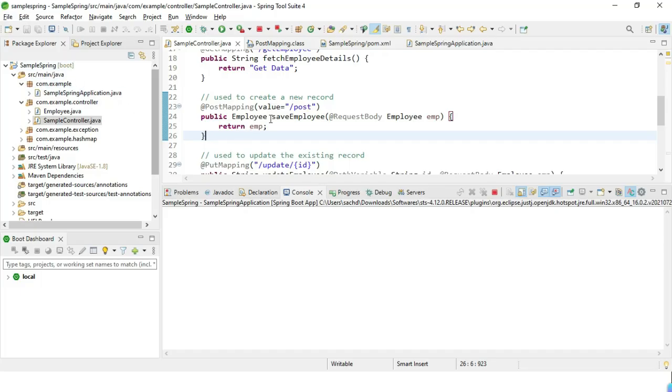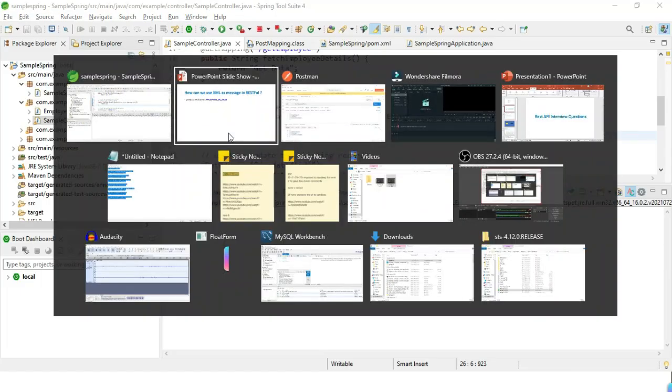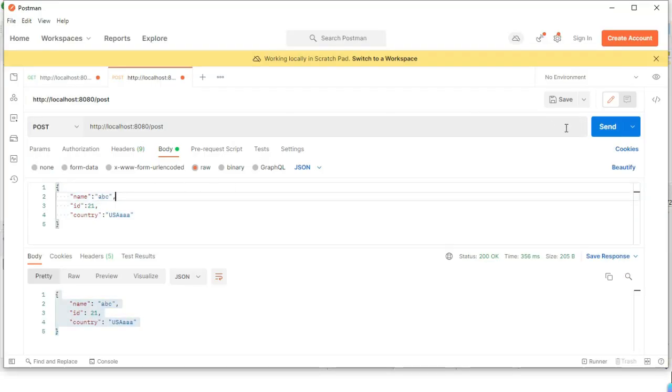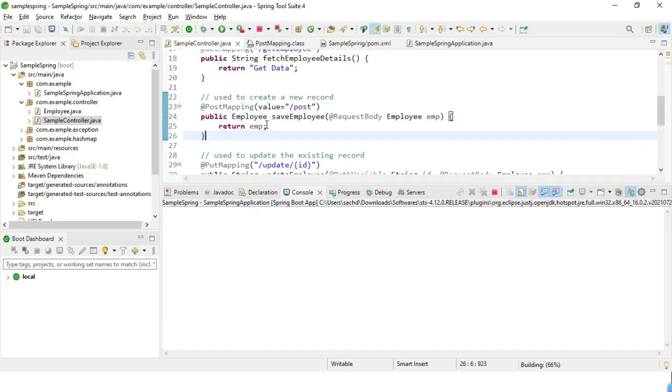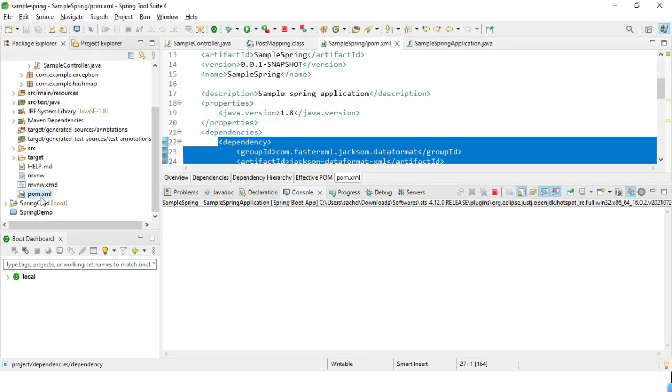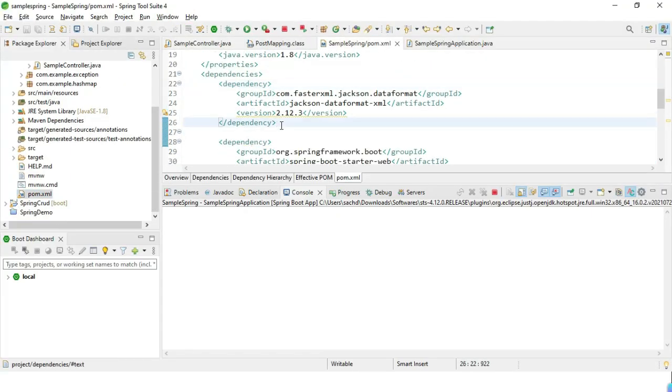So right now, my server is up and it is running on port 8080. Okay, so here, if you see, I'm sending a JSON request and I'm getting a JSON response. Okay, now it is in JSON, right? But our question was, how can we change it to XML? So for that, first of all, we have to add one dependency. This is the dependency which we have to add, Jackson Data Format XML.